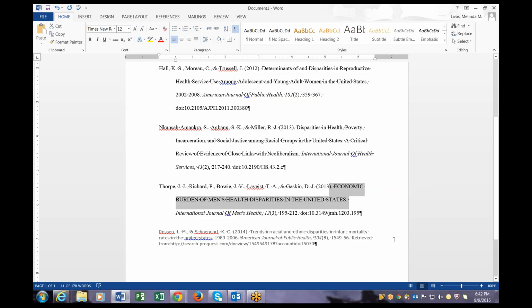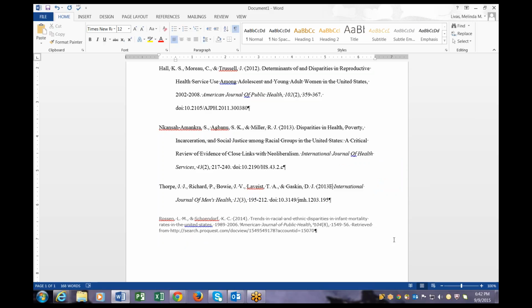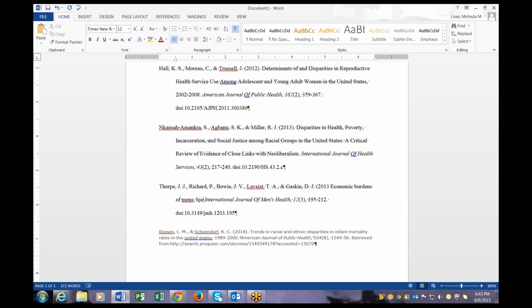So let's see, economic burden of men's health. This is how it should look, and I'm just going to put the little part. So economic burden of men's health in the United States. Okay, period.